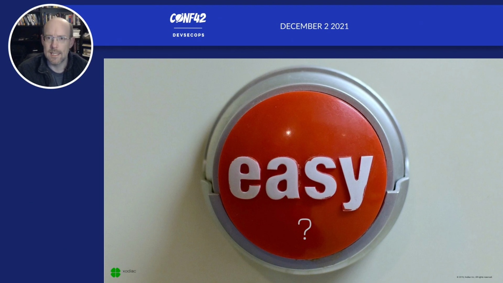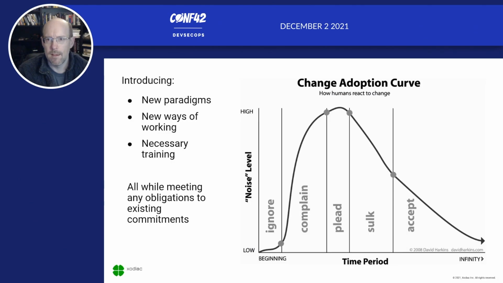There's work to be done here as we look at how we need to change the way we think about the work that we do and how we interact with each other in order to make this successful. Because we're adopting new paradigms, new ways of working, and we have to bring in new knowledge, new ideas, and all of this while we're meeting the same obligations and existing commitments that we've always had to meet.